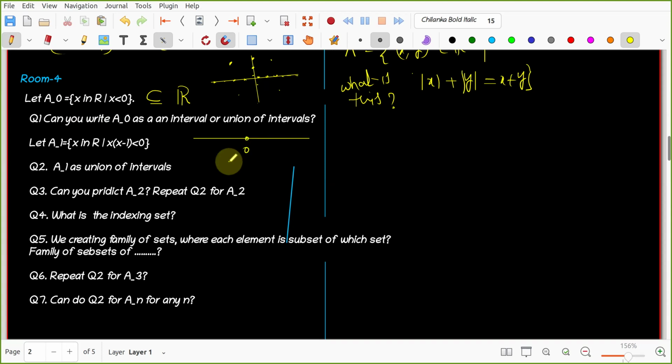This is my A0. Yeah, tell me. So this way, the left way, all the numbers in the left, right? Yes, sir. This is my A0. Okay, good. What is A1?